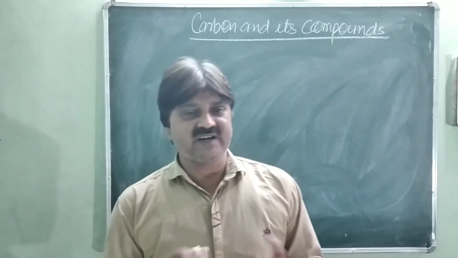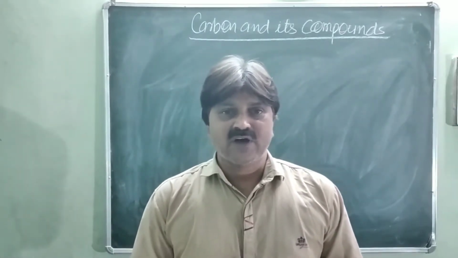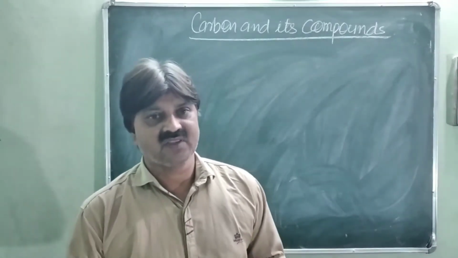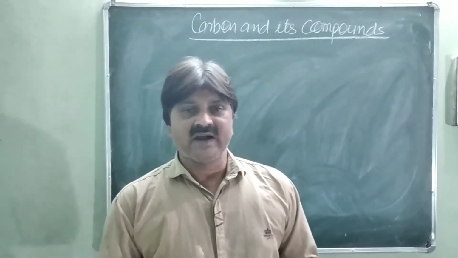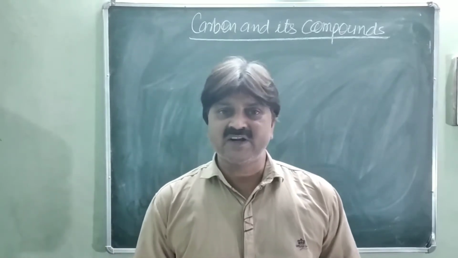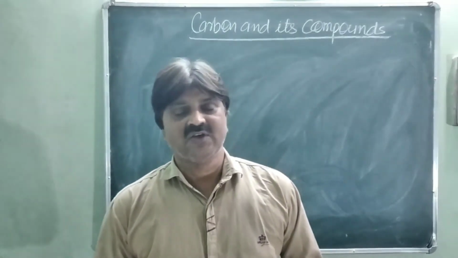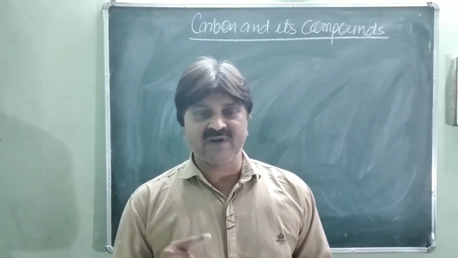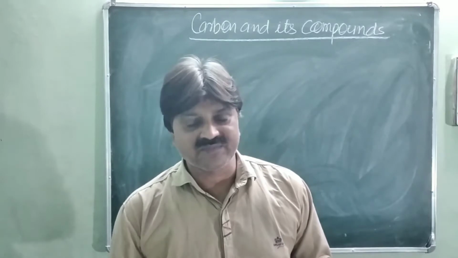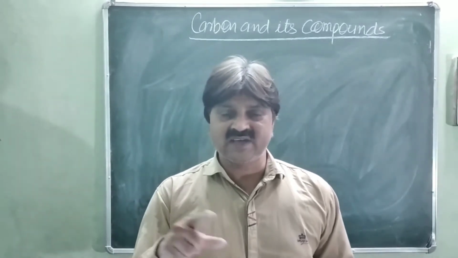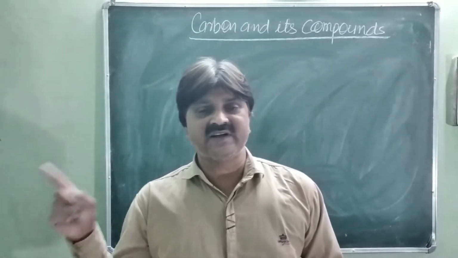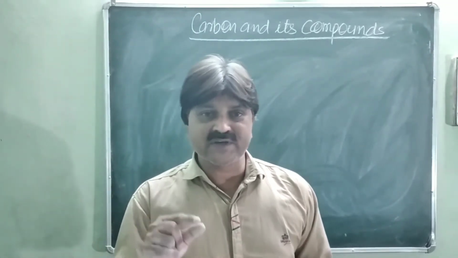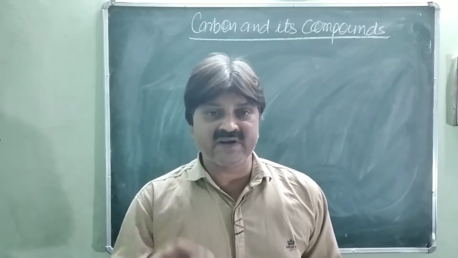Actually, carbon has a versatile nature. Why? Because there are two reasons for this. The first one is the catenation tendency and the second one is tetracovalency. What is catenation tendency? It is the self-linking capacity of a carbon atom to another carbon atom to form chain, branched or cyclic structures. This is called the catenation tendency. And carbon is the very specific element which has the maximum catenation tendency.